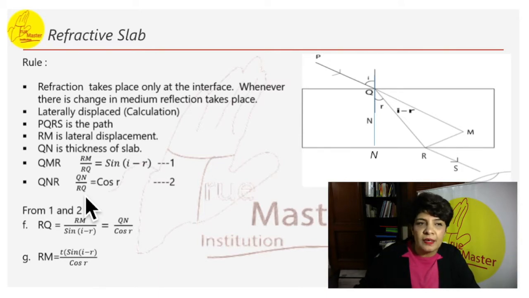So if we bring RQ on the same side in both equations, we can write RM by sin(i minus r) equals QN by cos r. We know the value of QN is T. So the lateral displacement RM formula becomes T into sin(i minus r) by cos r.